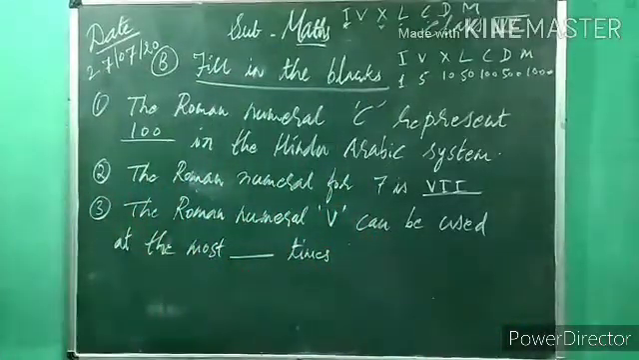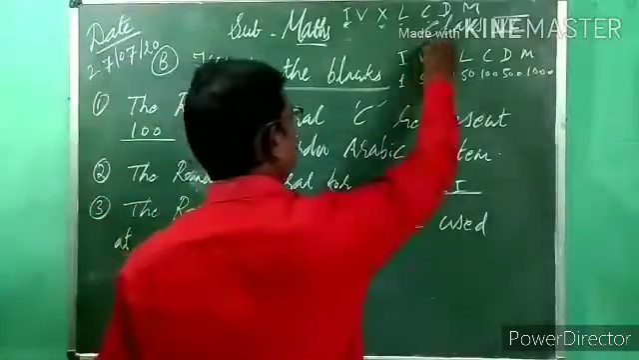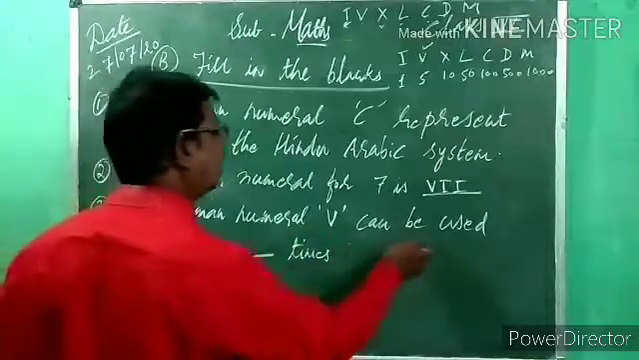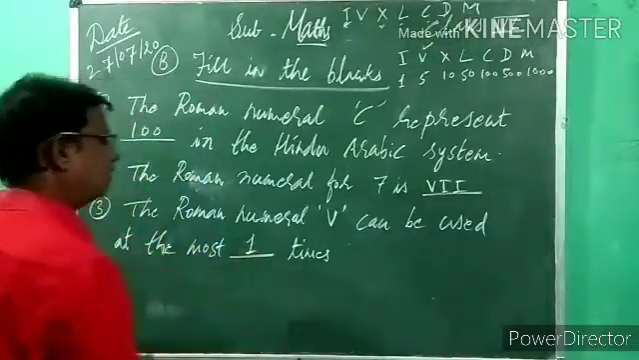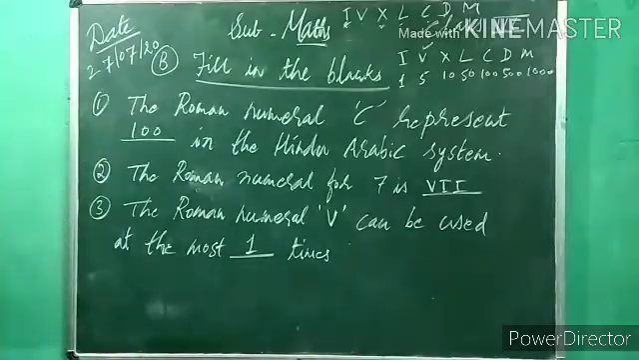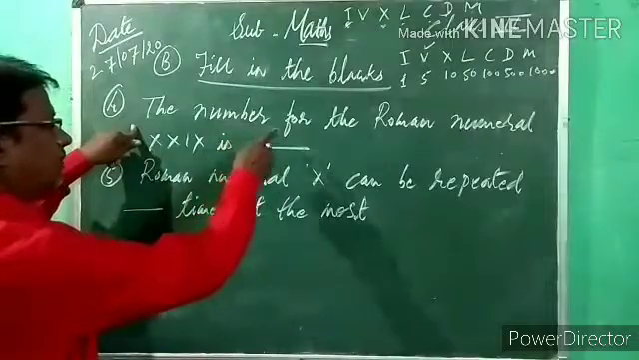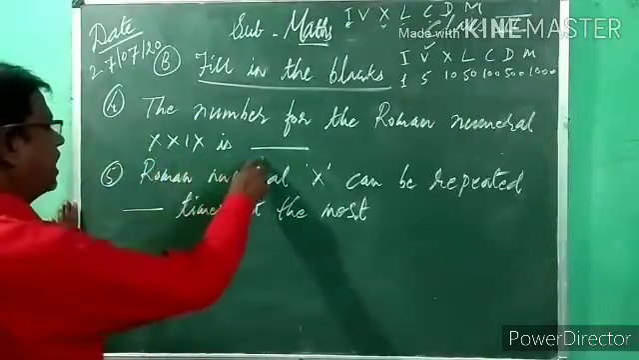Now see. The Roman numeral V can be used at the most dash times. How many times can we repeat V? The Roman numeral V can be used at the most only 1 time. Only 1 time. So, understood?